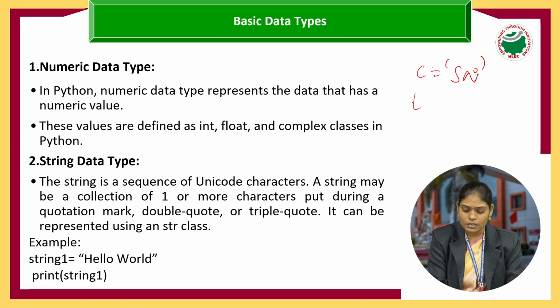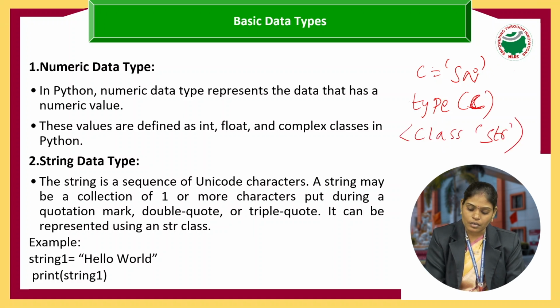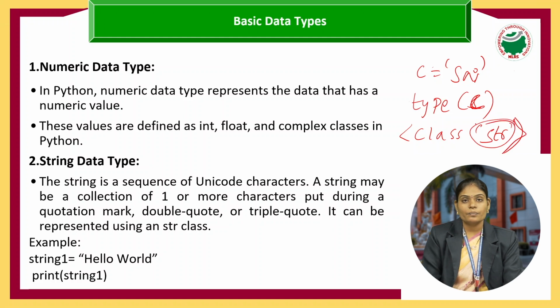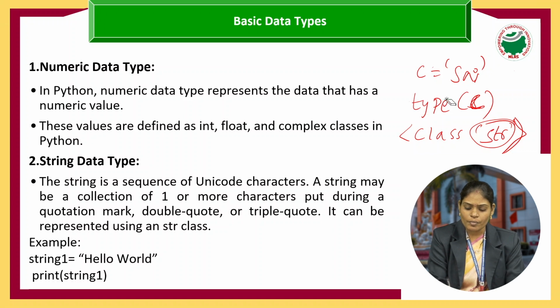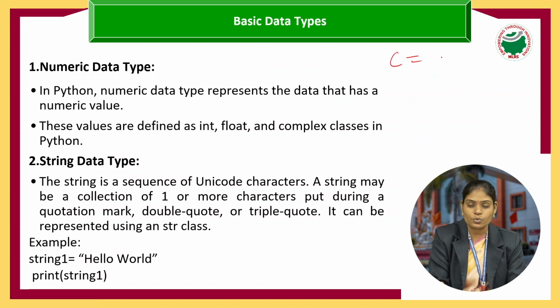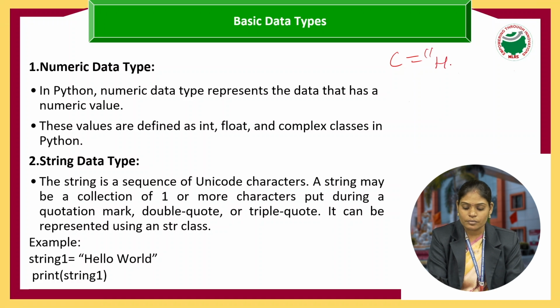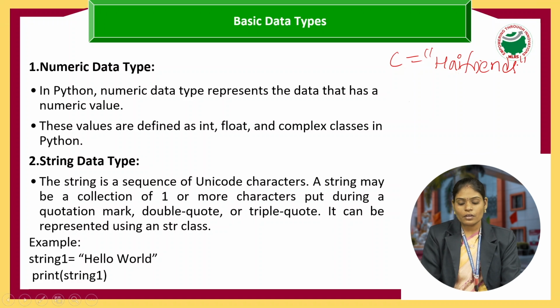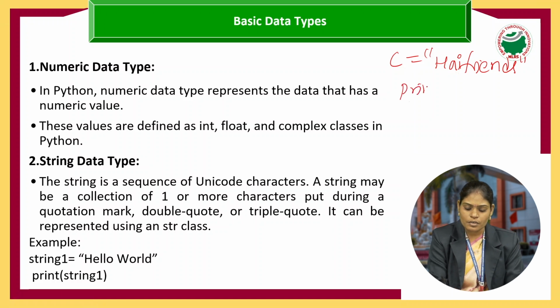Now I am going to check the type of b. It shows class str. str is the data type used to represent a string. Suppose I want to retrieve a value by index: c equals, I am writing a word like hi friends. Now I want to display the string, so I simply write print of c. It displays the message hi friends.